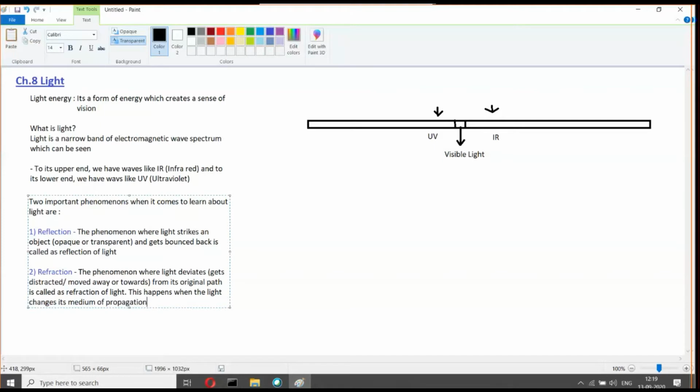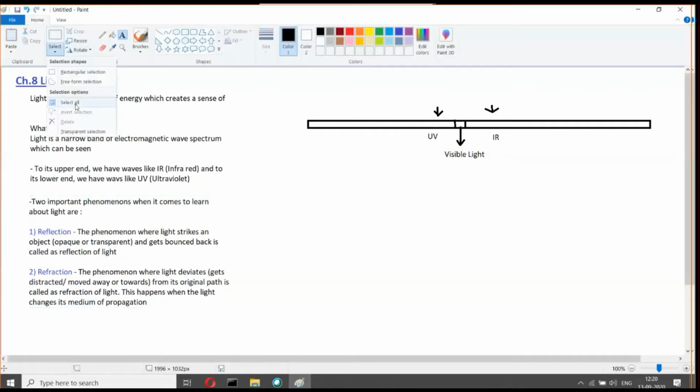If the light changes its medium of propagation, its velocity changes, and because of the change in velocity, it will be bent or moved away or towards from its actual path. I guess all of you have understood this. These points are very easy to understand, right? Let's move ahead.